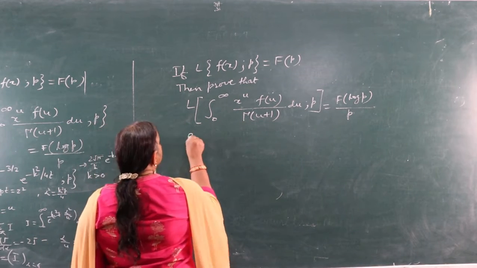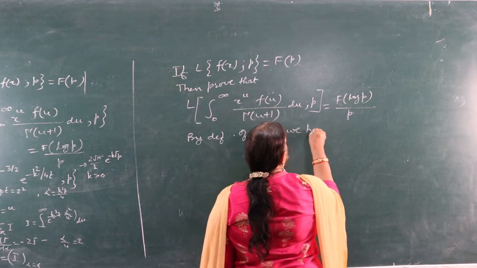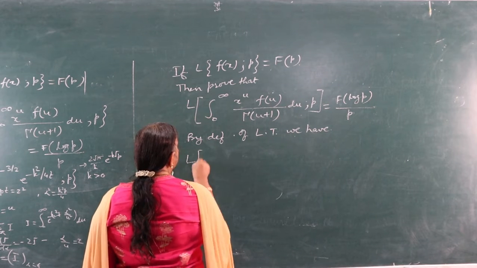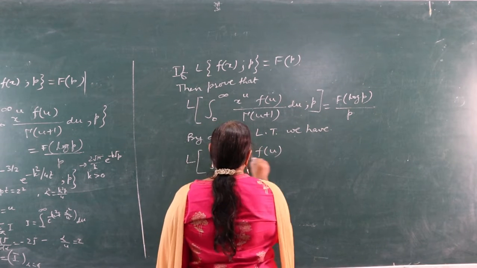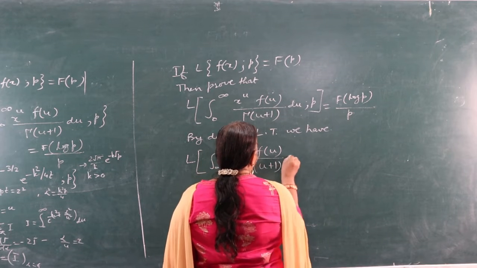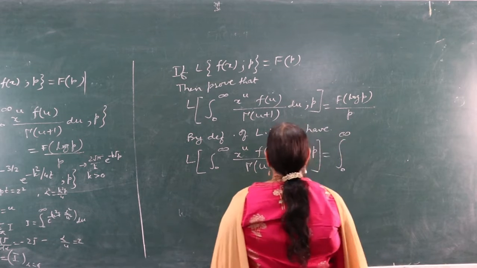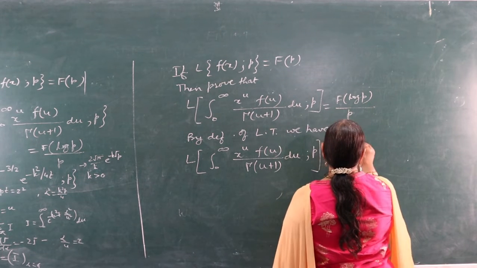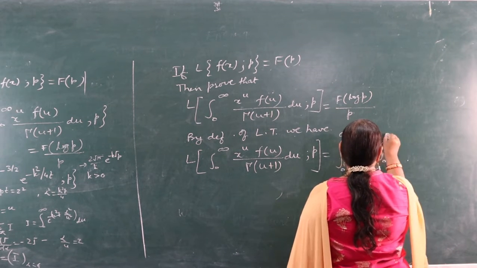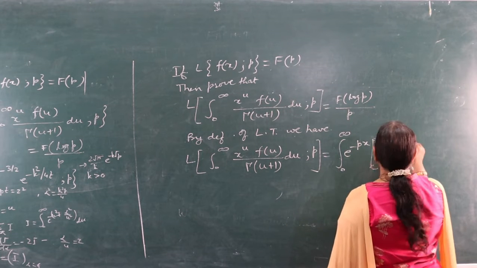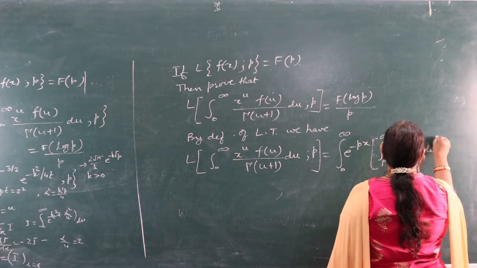Now, by definition of Laplace transform, we have Laplace transform of integral 0 to infinity x raised to power u f(u) upon gamma u plus 1 du, p is equal to integral 0 to infinity e raised to power minus px times integral 0 to infinity x raised to power u f(u) upon gamma u plus 1 du dx.